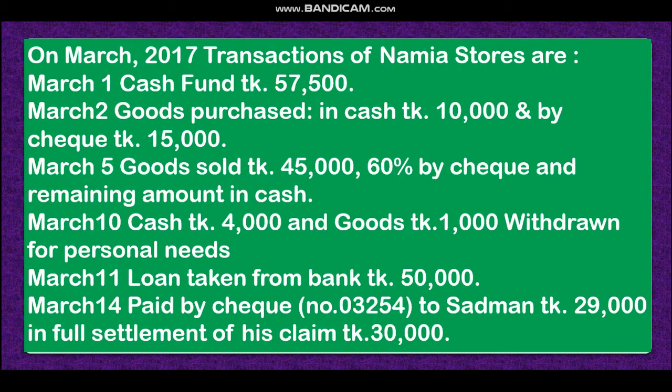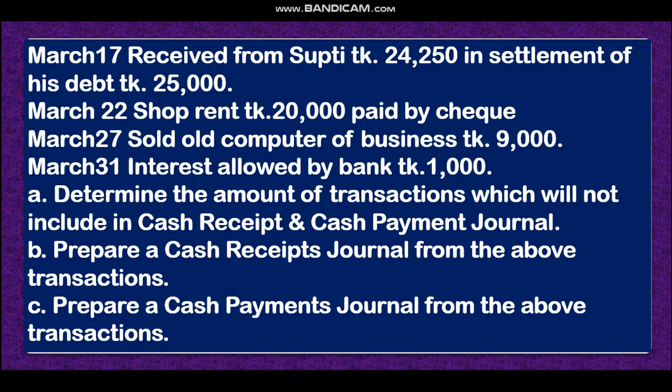Dear student, this is a question. Look at the question. In March 2017, the transactions of Namia Stores are given below. Later on we will read the question. There are some other transactions. Then the requirement: determine the amount which will not be included in cash receipt and cash payment journal, and prepare the cash receipt journal and the cash payment journal.